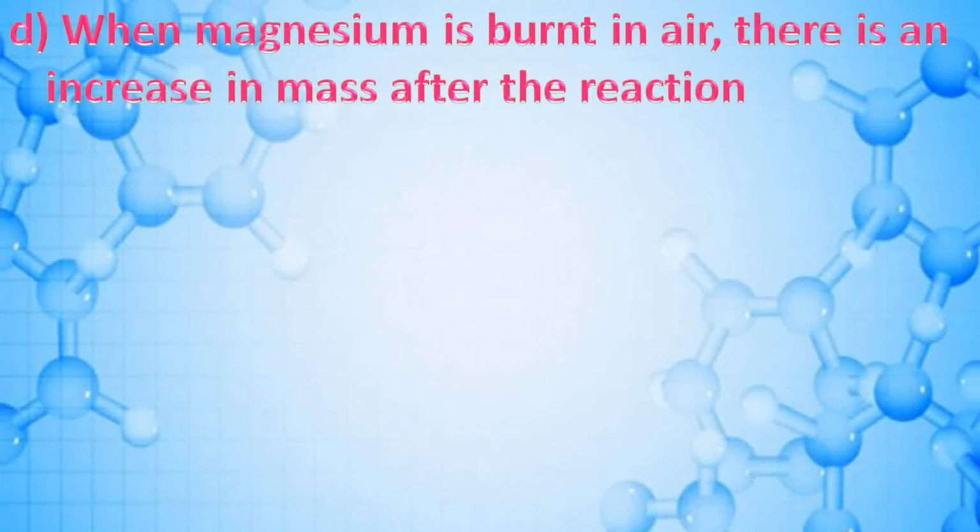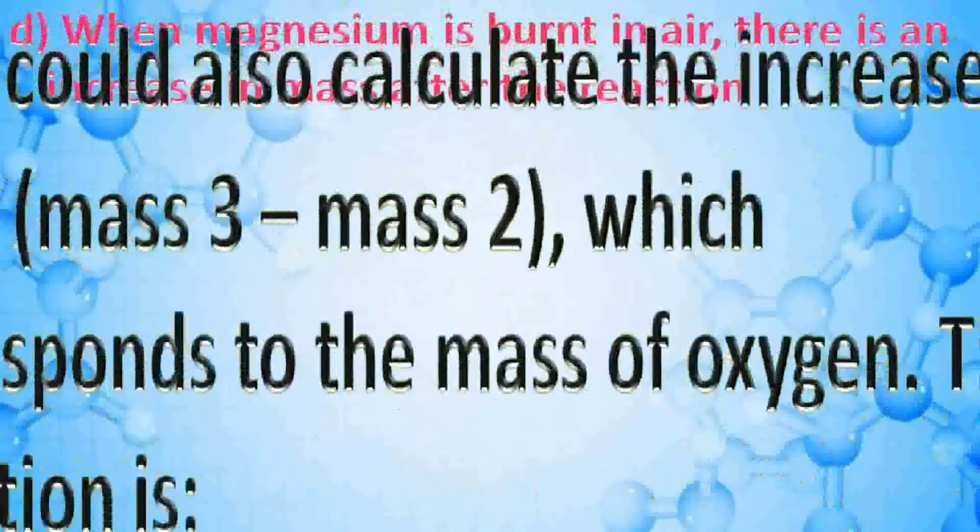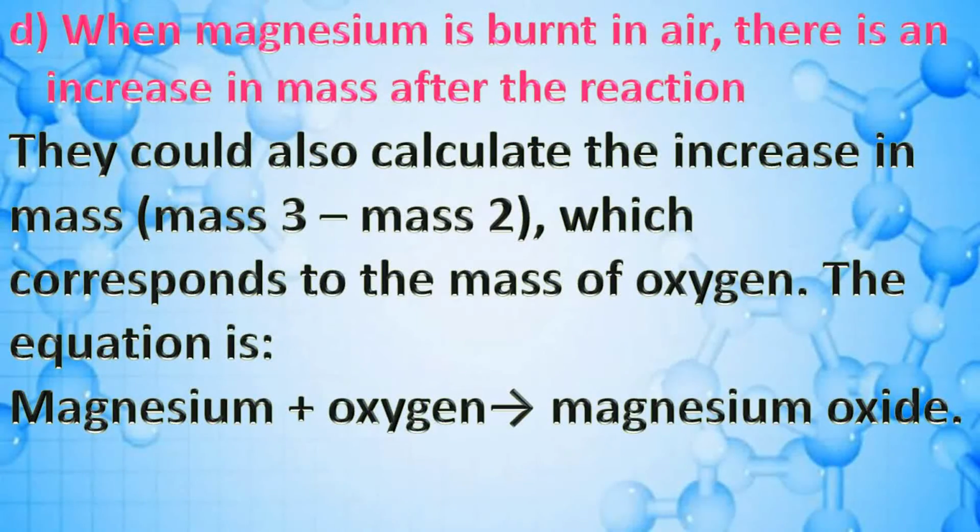When magnesium is burnt in air, there is an increase in mass after the reaction. Answer: They could also calculate the increase in mass, mass 3 minus mass 2, which corresponds to the mass of oxygen. The equation is magnesium plus oxygen gives magnesium oxide.